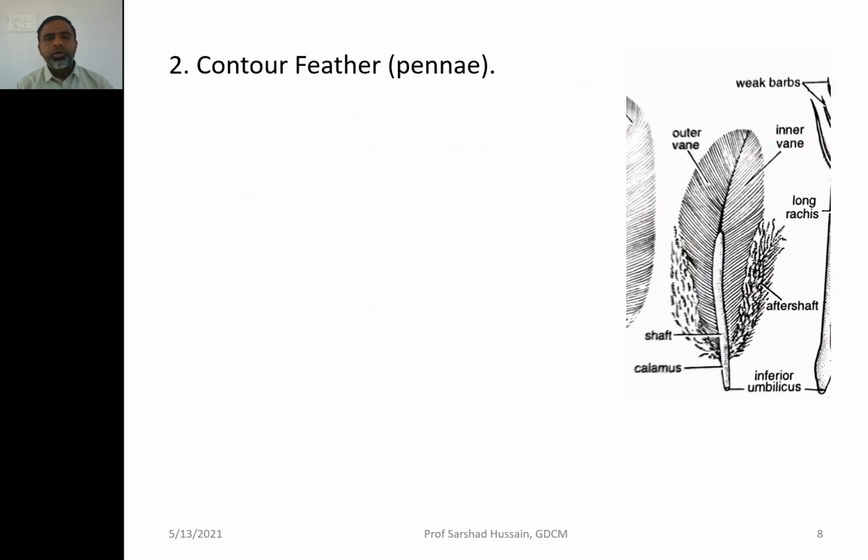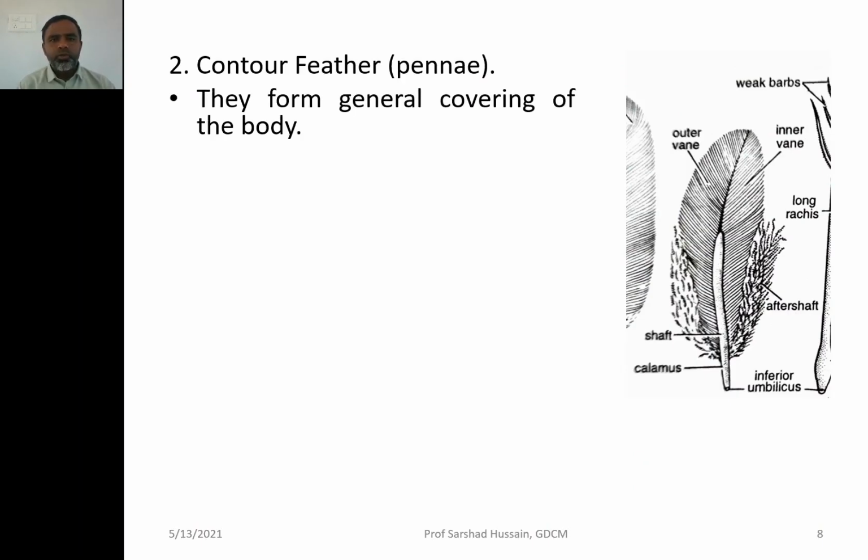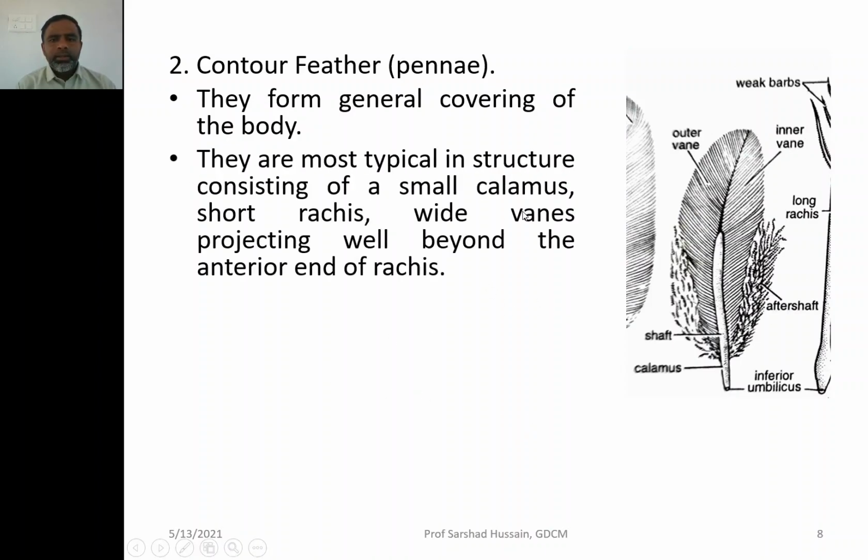Then you are having the contour feather, the second type of feather. Now you look at the contour feather, they generally cover the whole of the body. They have a very short calamus, a not so long but a short shaft or the rachis, and then the veins are projecting well beyond the anterior end of the rachis also.